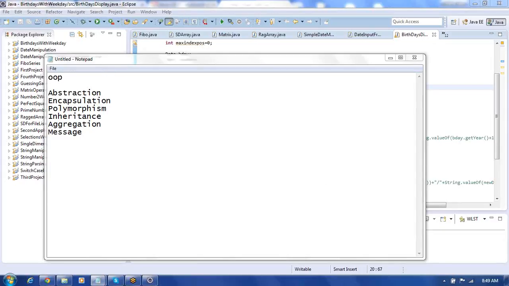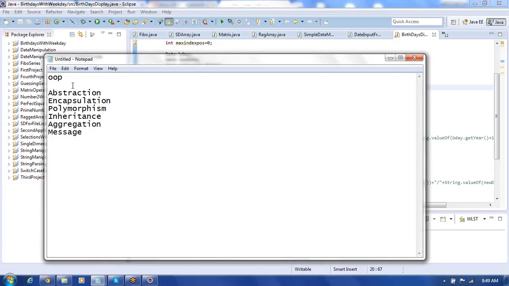We talk about the OOPS concepts. These are basically OOPS concepts: abstraction, encapsulation, polymorphism, inheritance, aggregation, and message passing. So one object can pass messages to another object. So these features we use with the object-oriented programming.